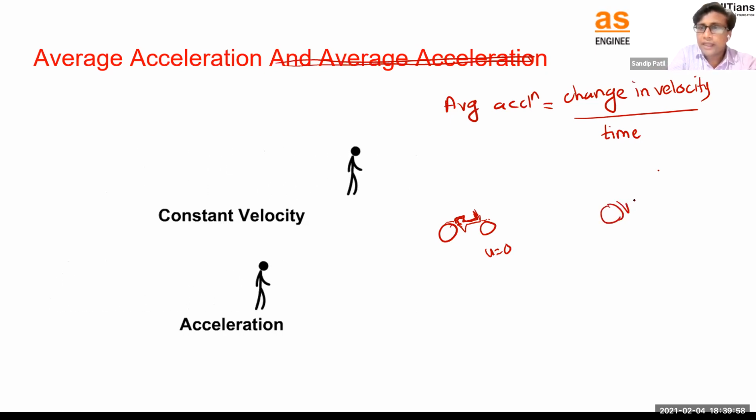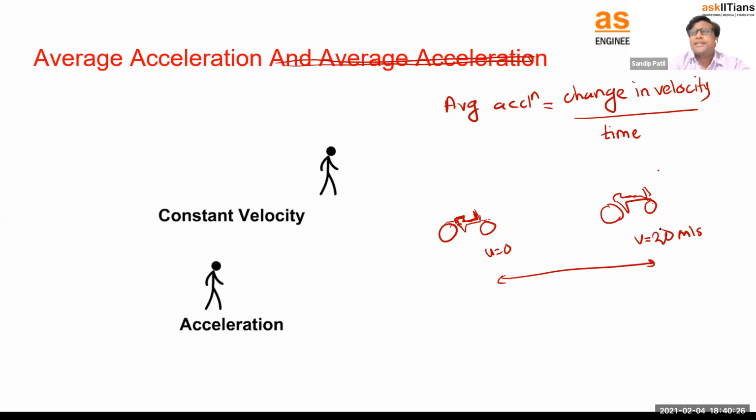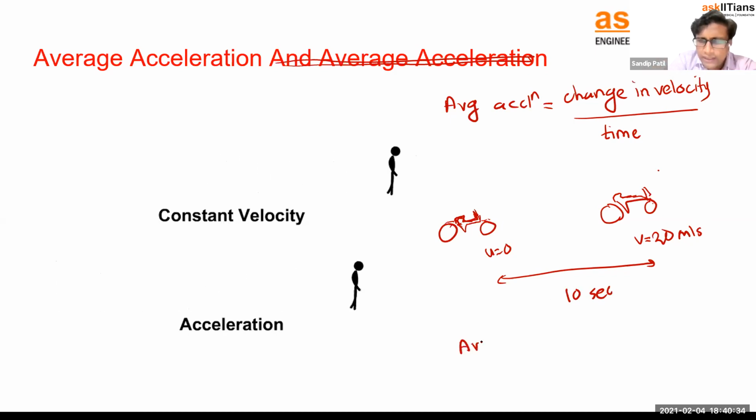Consider after some time your speed becomes, let's say, v is equal to 10. So this is 0, this is 10 meter per second. Okay, and consider up to this speed you take almost, let's take 40 meter per second. Okay, 40 will be very large, let's take only 20. So velocity becomes 20 meter per second, and it takes, let's say, almost 10 seconds to go from 0 to 20. So how can I write the average acceleration?